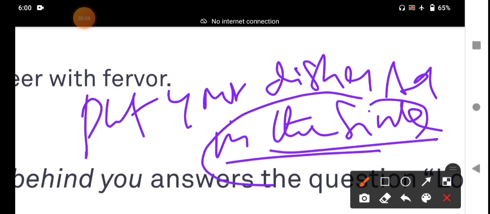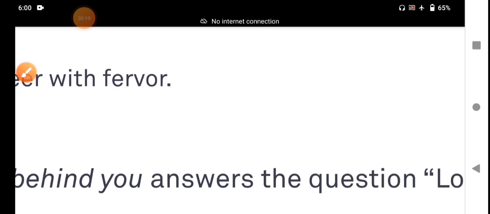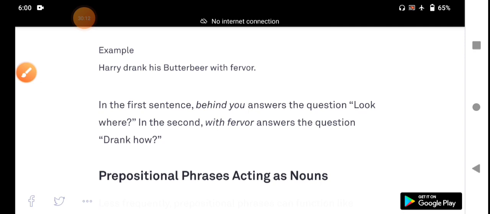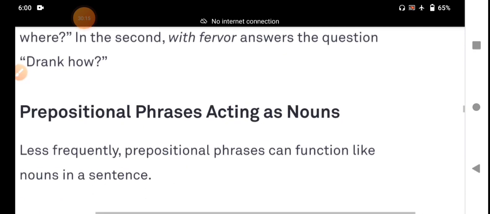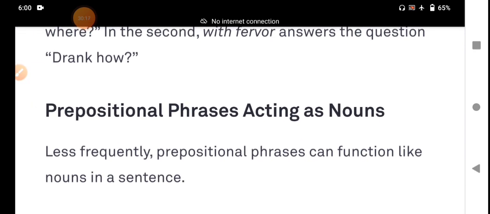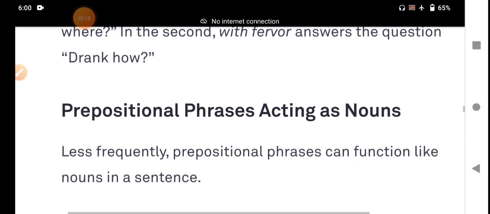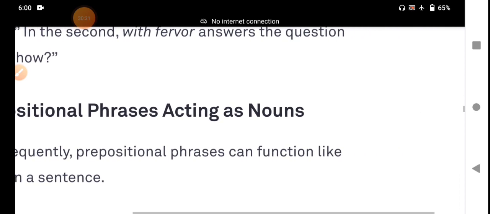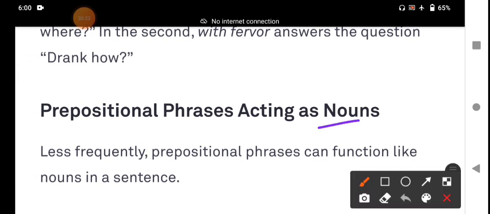That is an adjective phrase. Okay, my dear students, we should understand prepositional phrases acting, the last, I will conclude this class, as nouns. Sometimes, rarely, it functions as nouns. Not frequently, prepositional phrases act as nouns. Less frequently, prepositional phrases can function like nouns in a sentence.